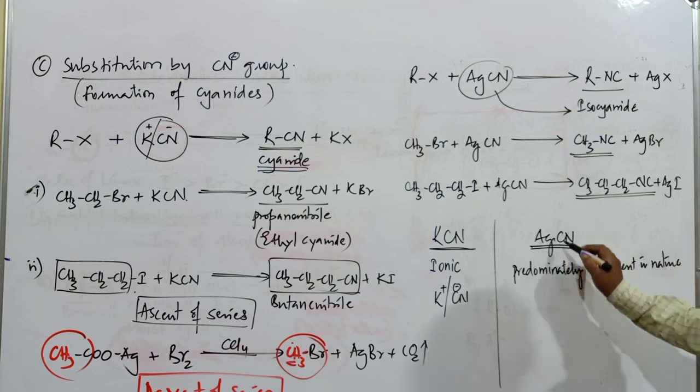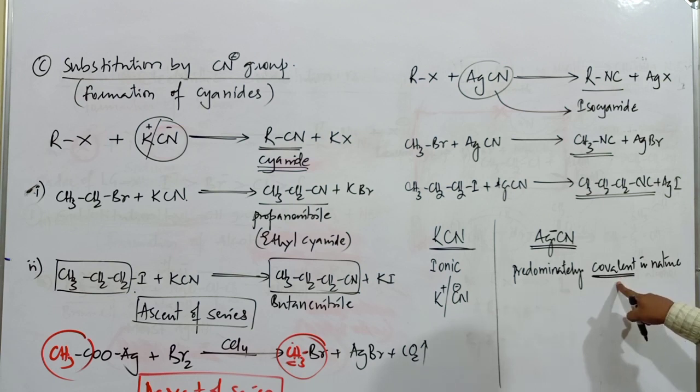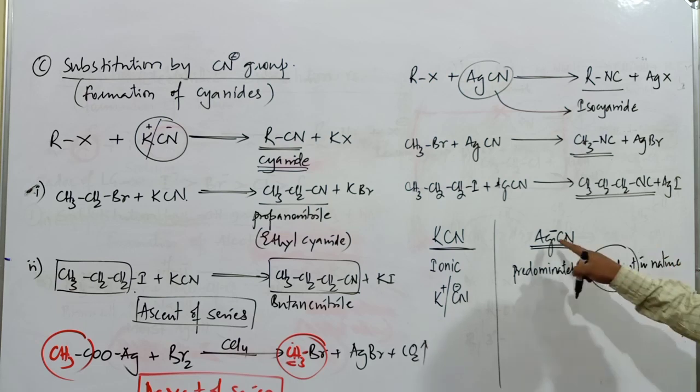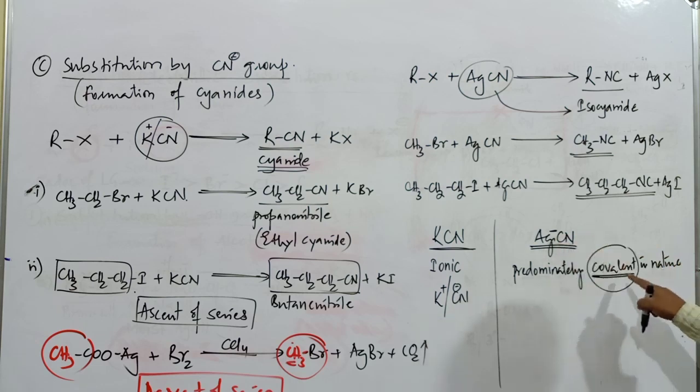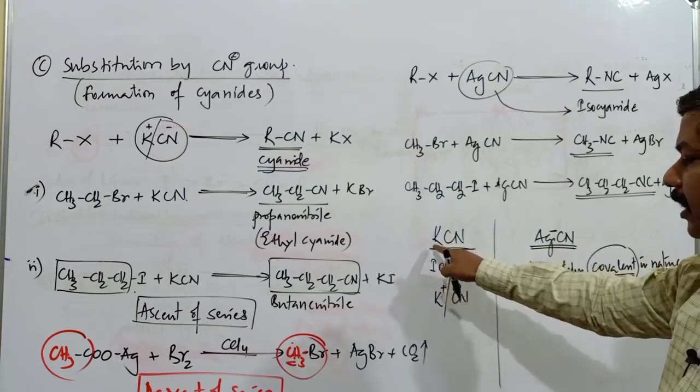The bonding between silver and the cyanide group is predominantly covalent in nature. If the compound has covalent character, dissociation is going to be quite difficult. Then the question arises, why should it be covalent in nature? Why is this bonding between silver and cyanide found to be covalent? You understood about this one. The simple reason, it's an alkali metal.